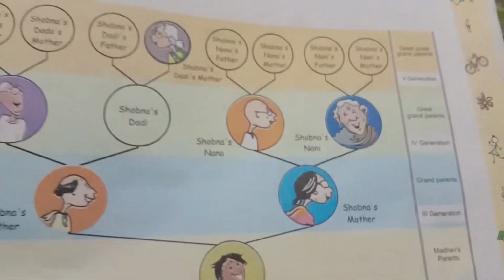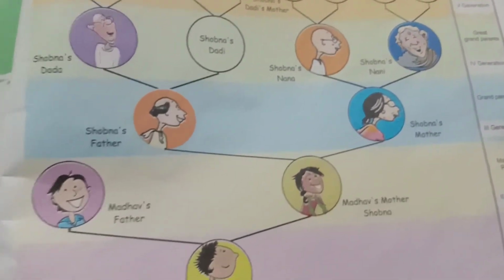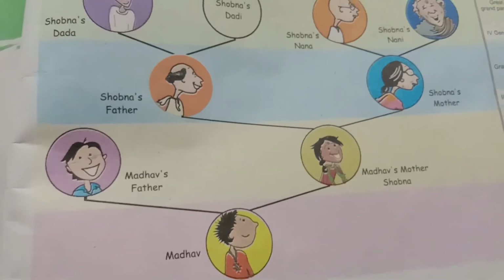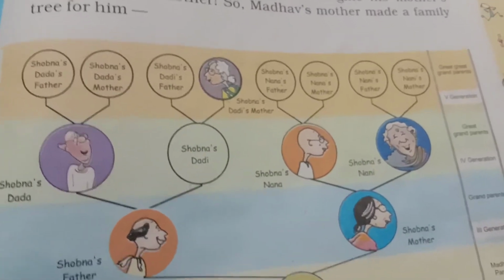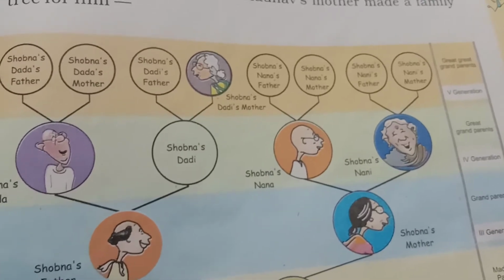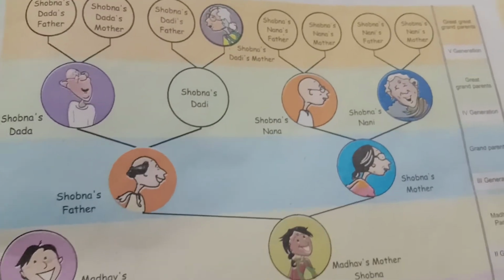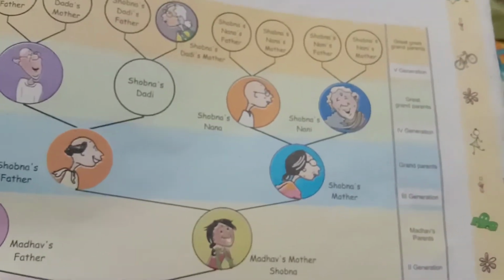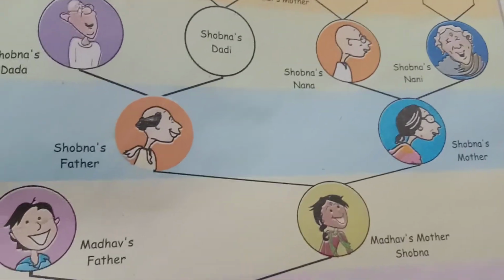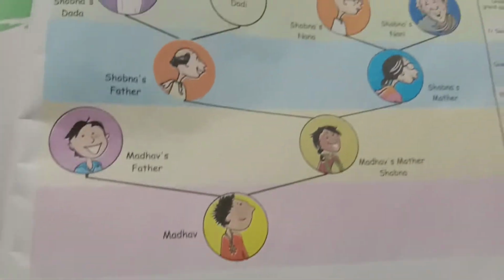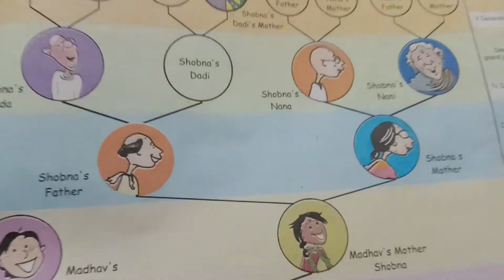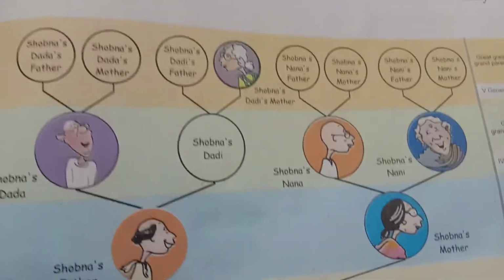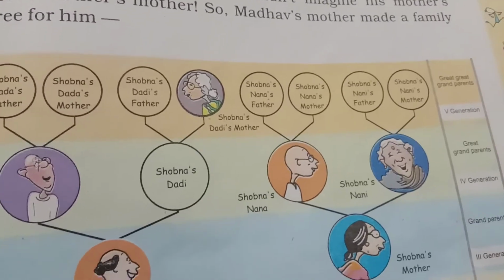So in 5 generations altogether, how many people were there here? 1, 3, 5, 9 and 9 plus 8. It is 17 people in the 5 generations of Madhav's family tree. So then he has got some idea about his family members of the last 5 generations.